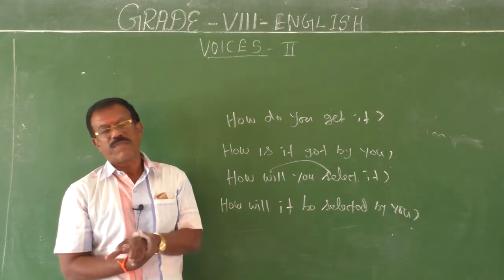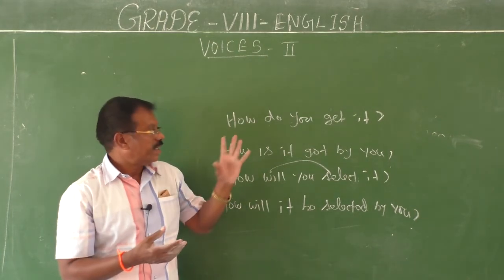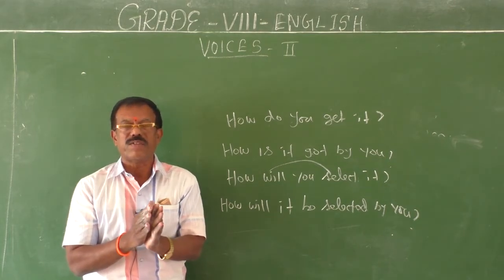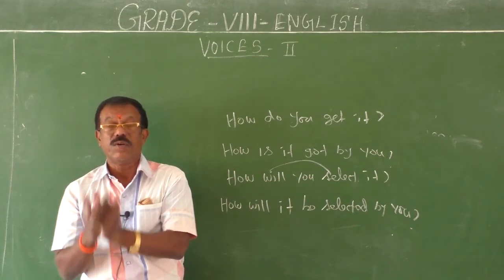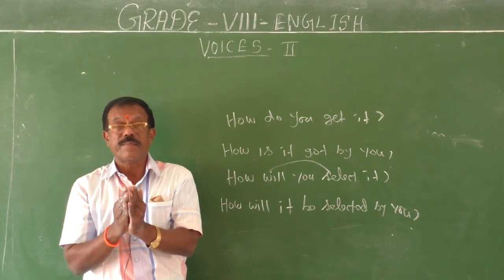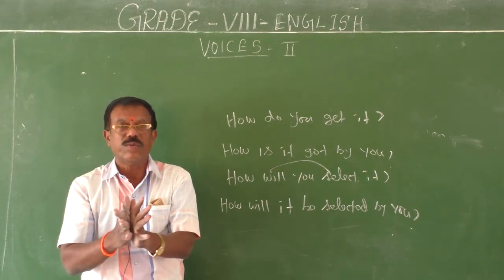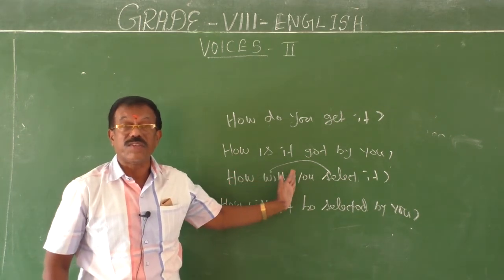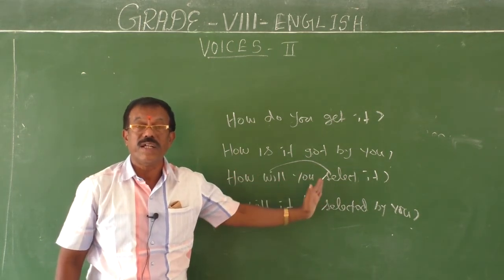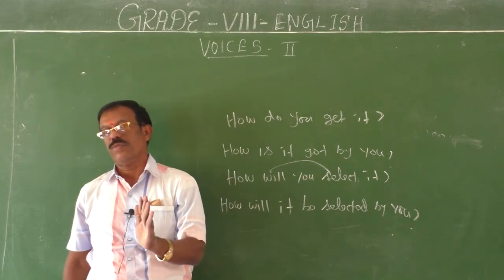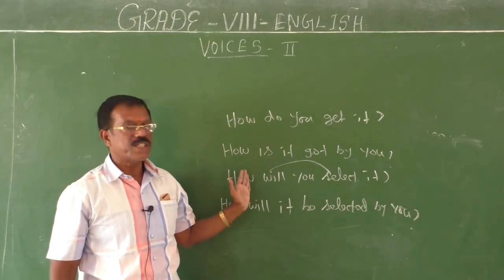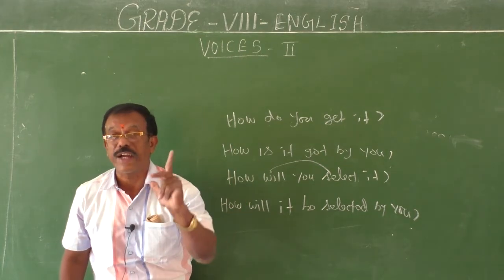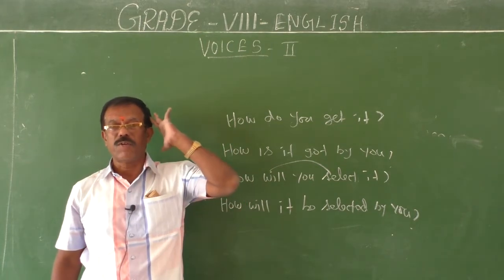In the third type of imperative sentences, the first form of the verb is used. Therefore, such types of imperative sentences begin with let. Don't think all the sentences that begin with let need be passive. If a sentence begins with let, and if it is followed by the V3 form of the verb, then only the sentence is said to be in the passive. Otherwise, if a sentence begins with let followed by the V1, then the sentence remains in the active form only. Keep it in your mind, children.